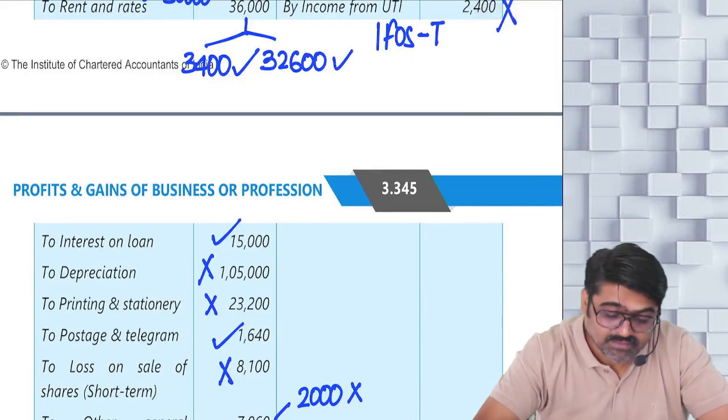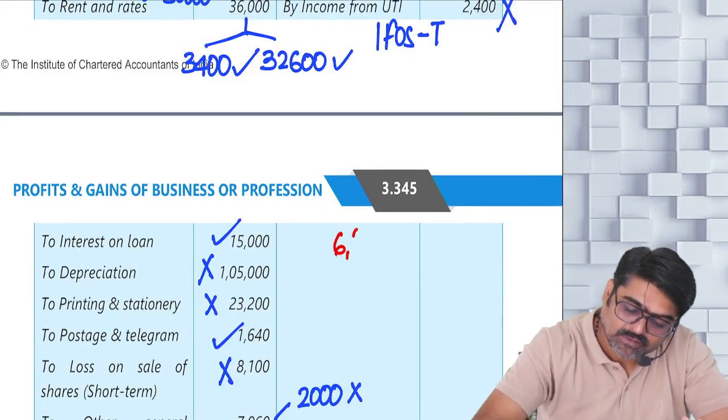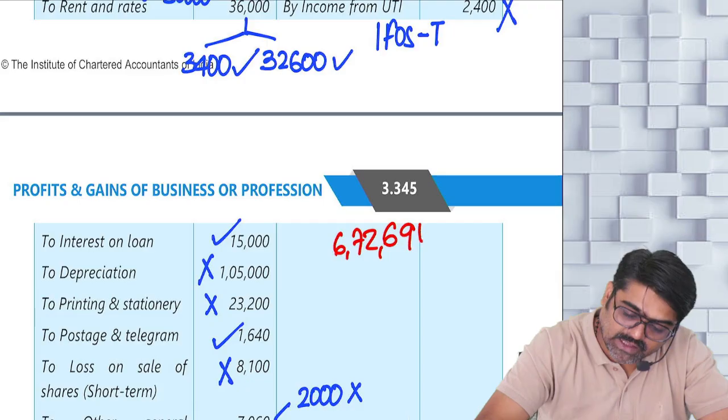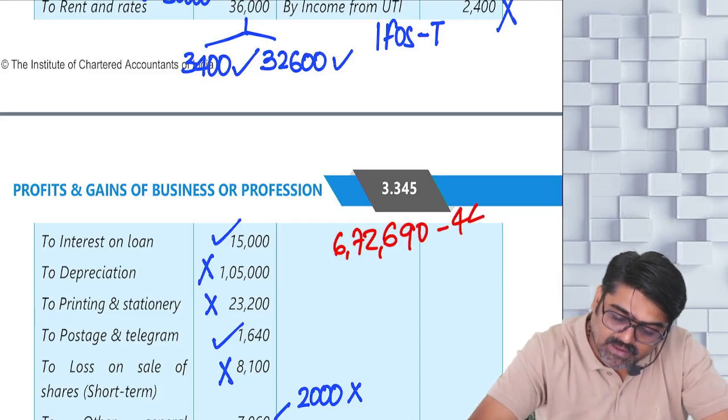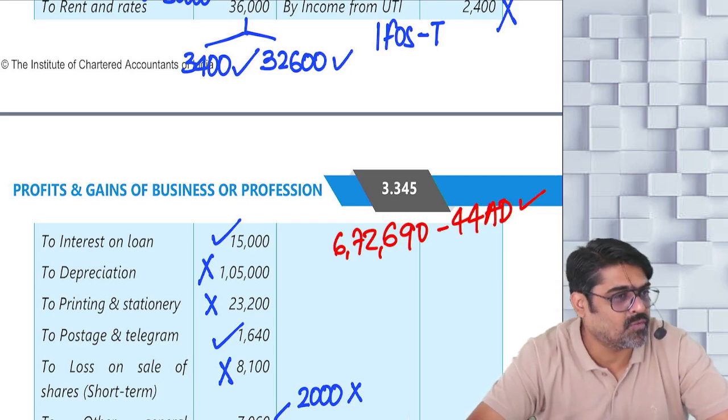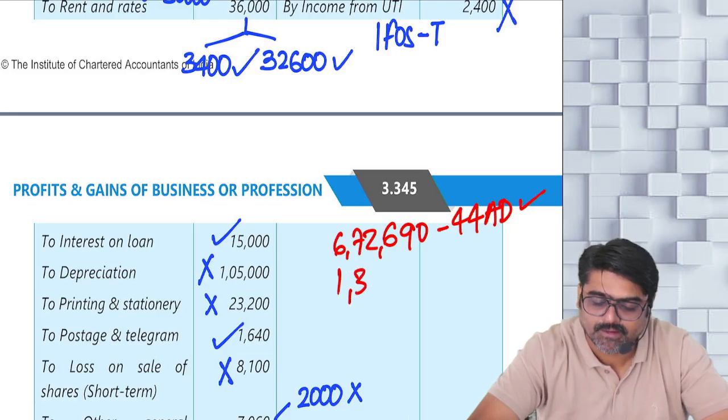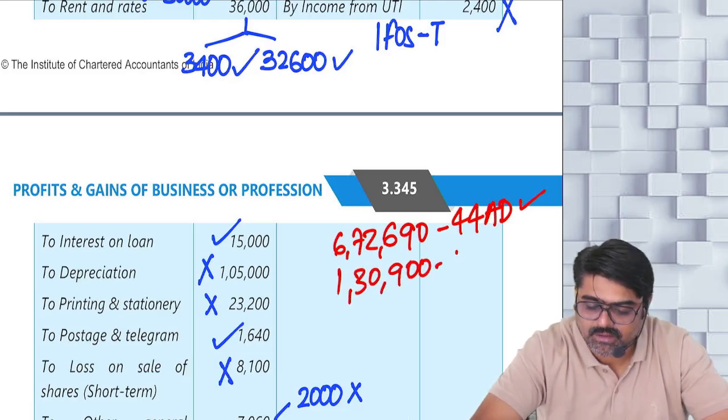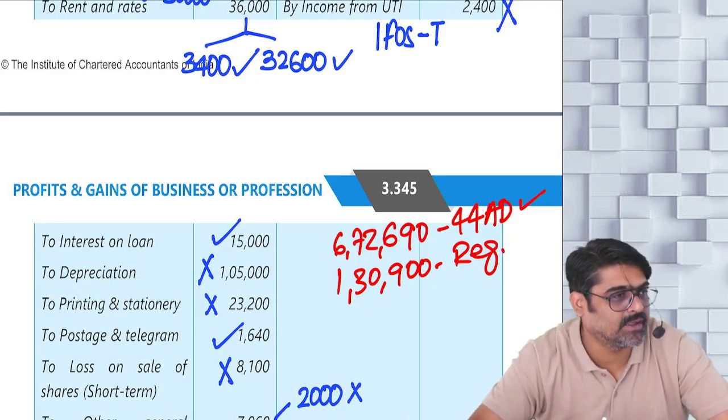6 lakh 72,690. This will be your PGBP income if you follow 44AD. But what if you follow regular provisions? It was only 1,30,900 under regular provisions. Yes or no?